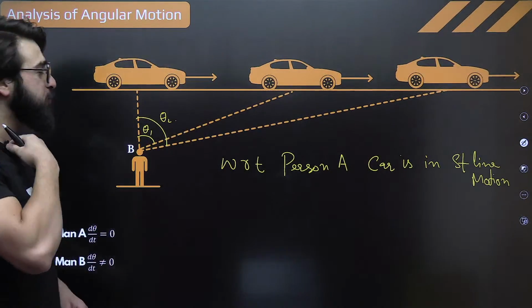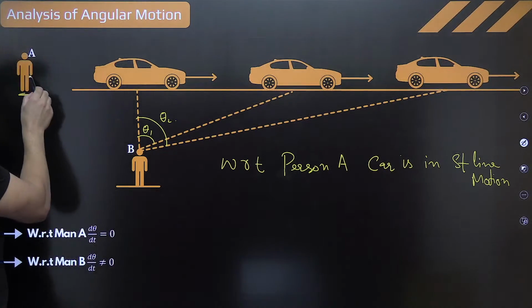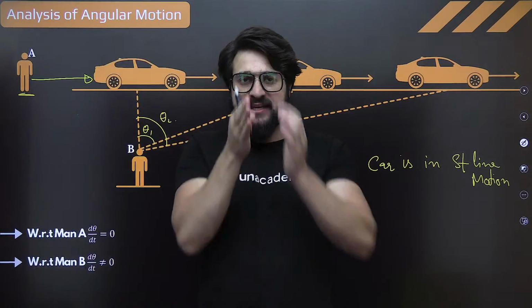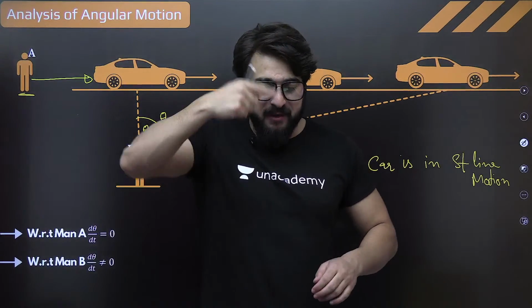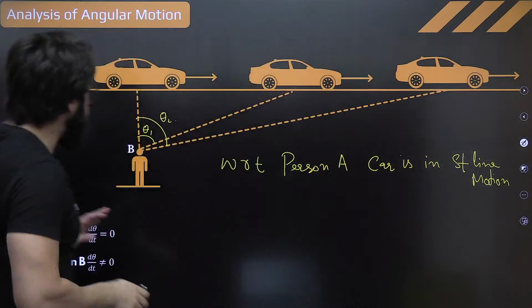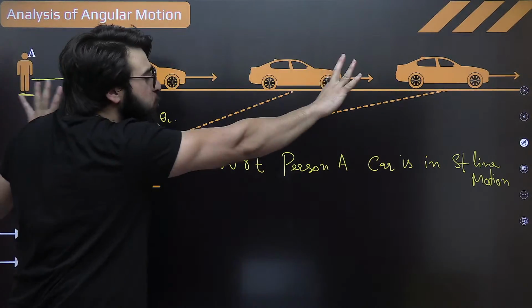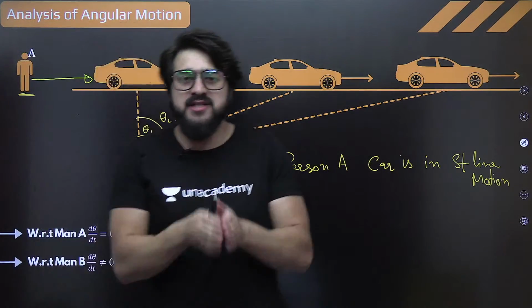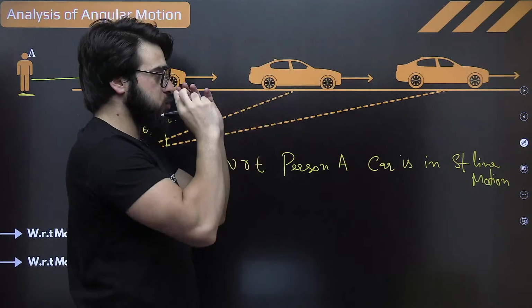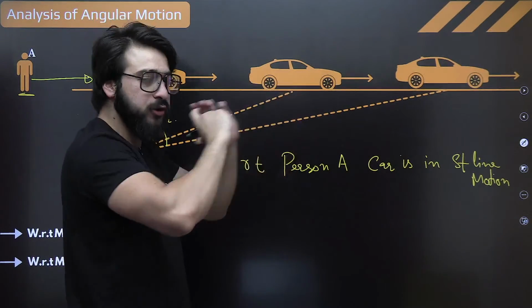If I say, for example, could you please tell me, with respect to this person A, what is the angle? With respect to person A, the angle was theta equal to 0 degrees. I was keeping my eye on that car. So theta is equal to 0 degrees, 100%. So can I say throughout the motion that theta remains constant? This car is going in this direction, or this car is going in this direction. So theta remains constant, 0 degrees.